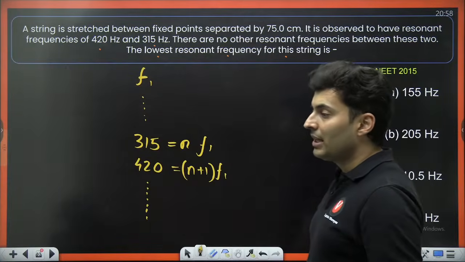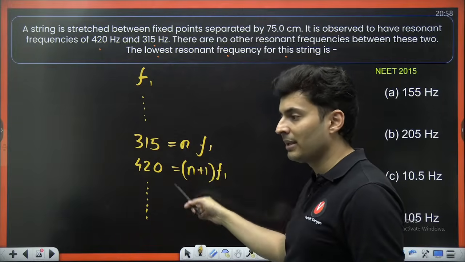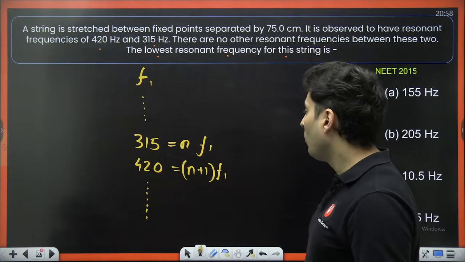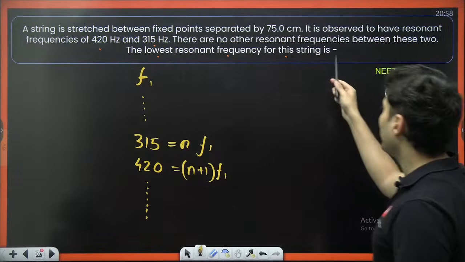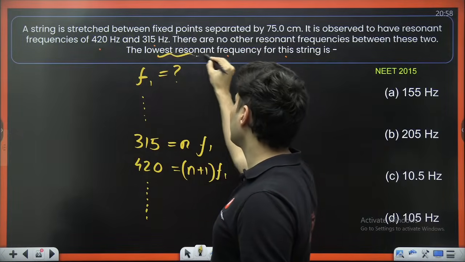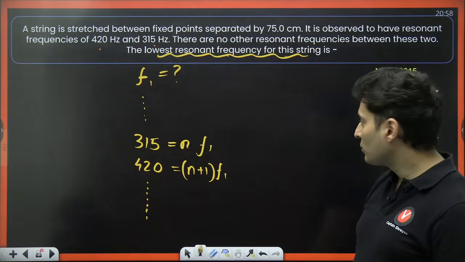String fixed between two points. All the harmonics are present. If n is there, fifth is there, sixth will be there. 7 is there, 8 will be there. So n and n plus 1. So come on, what do you think is the lowest frequency? That is exactly the question. What is F1? What is the lowest frequency? F1 is the question. Come on, my dear students, it's so simple.